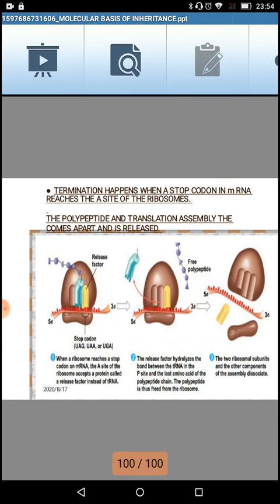Once the translation starts, this P site, which has the amino acid methionine, will shift one codon.